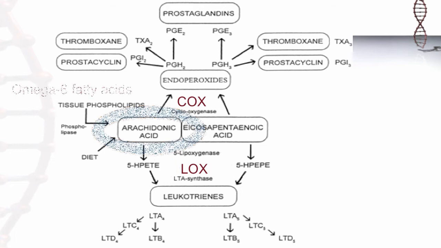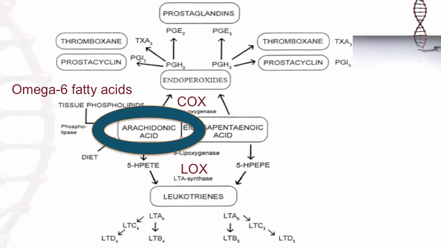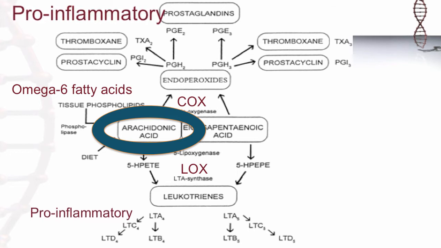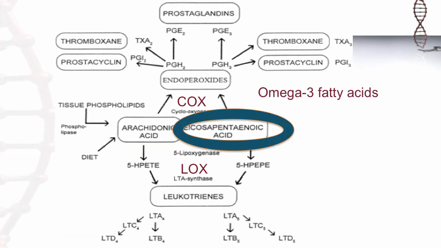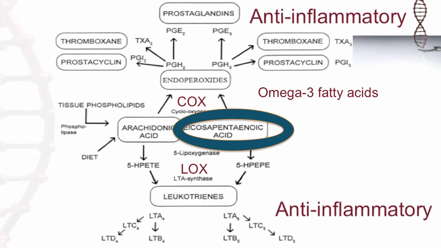When omega-6 fatty acids are metabolized, they produce pro-inflammatory and pro-thrombogenic, which is pro-clotting, eicosanoids. When omega-3 fatty acids are metabolized, they produce anti-inflammatory and anti-thrombogenic eicosanoids. I'm not concerned that you know the individual names and numbers of the prostaglandins, leukotrienes, or thromboxanes.